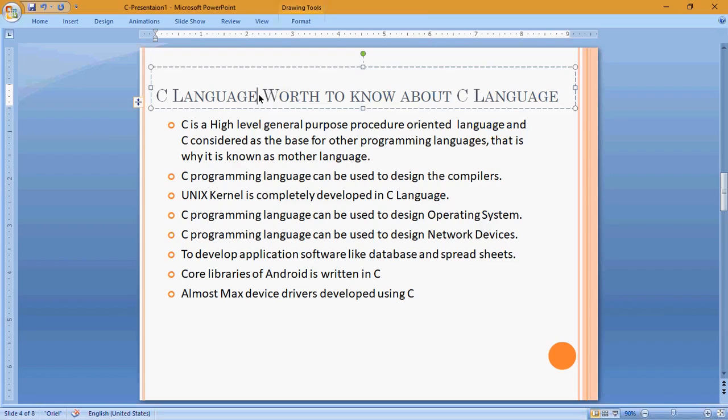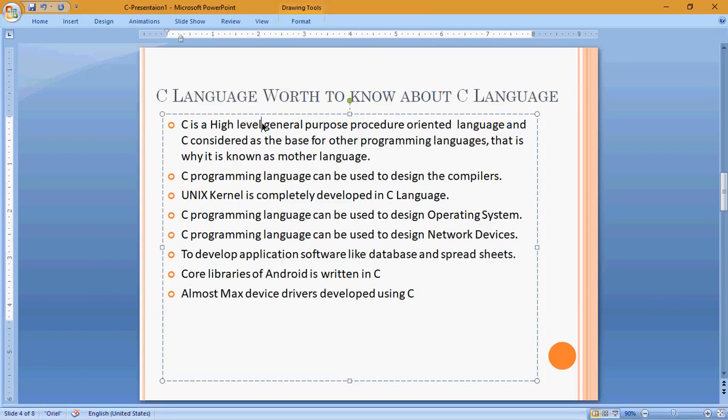In general, I can define C as a high level language, right? We already saw the term high level language: human understandable language. That is C language, so C is a high level language. It is a general purpose language, meaning it is the base language for all other languages. If you learn C language, you will be able to learn any other languages also. And one more term: procedure oriented language.